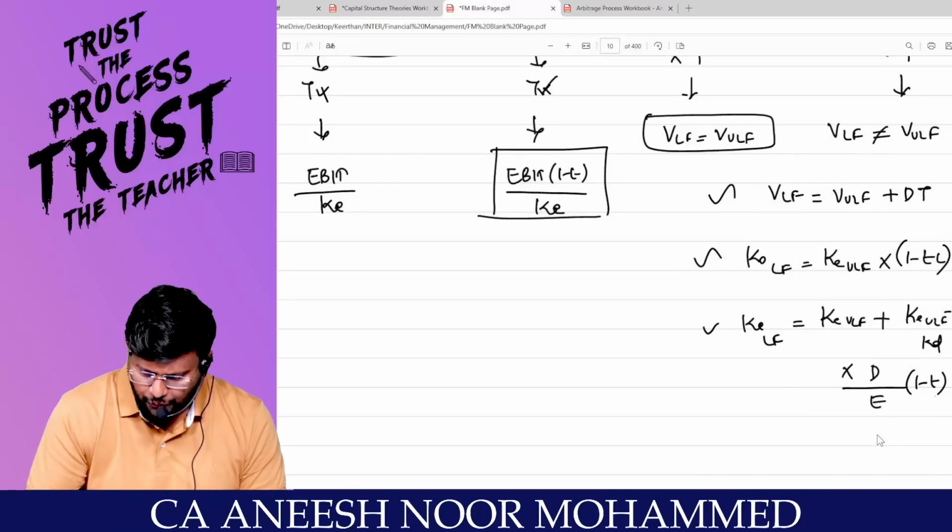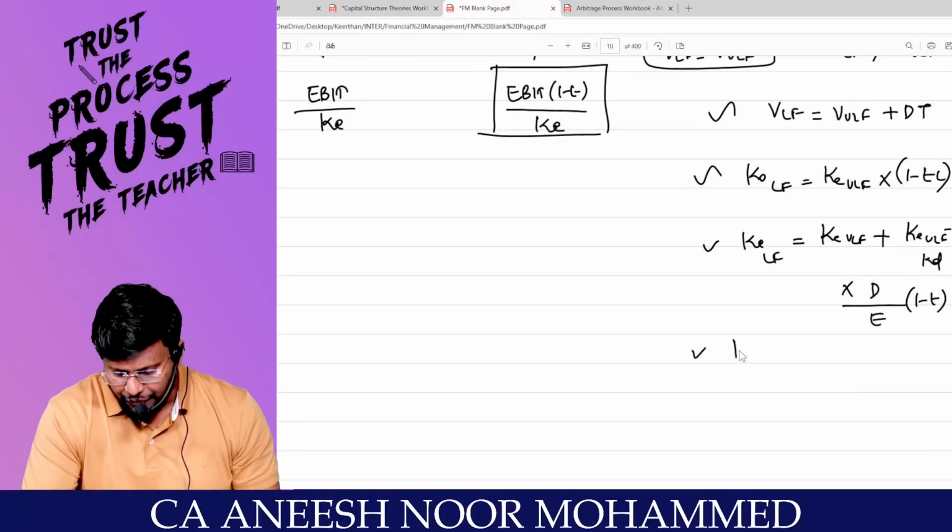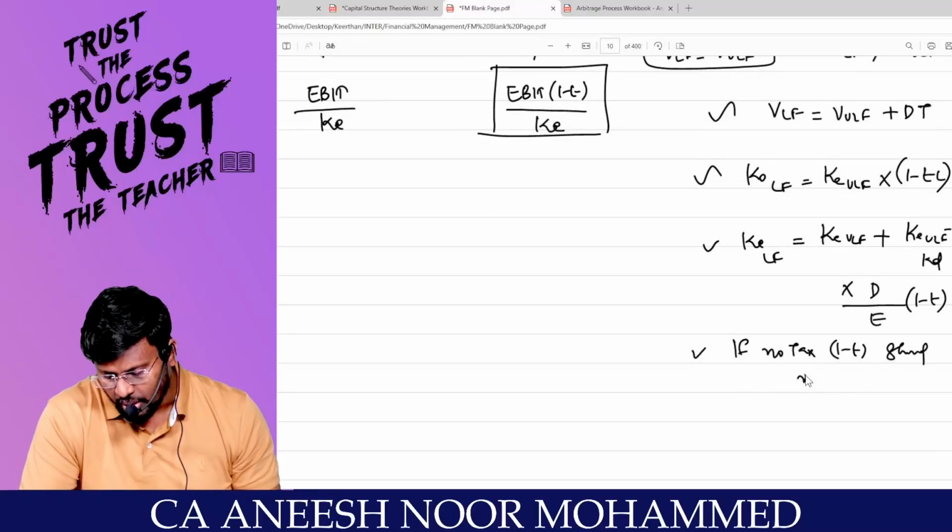If the same formula you are applying for without tax, please ignore 1 minus T. If no tax, 1 minus T should be ignored.